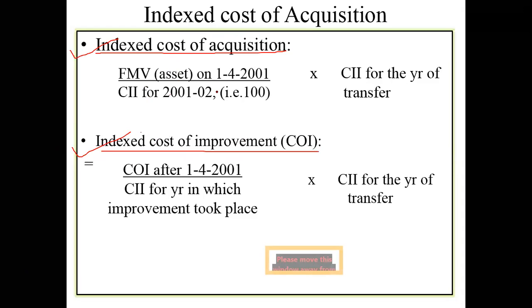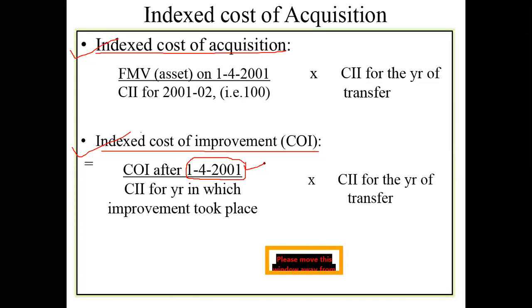I repeat once again. If there is a cost of improvement, if there is a certain cost that you have incurred for improvement towards your house, like painting, flooring, furnishing, waterproofing of ceiling, something or the other, and if this is done prior to 2001, I repeat, if any improvement has been done to the house prior to 2001, all those costs will not be considered in the calculation. Only those costs will be considered after 2001.